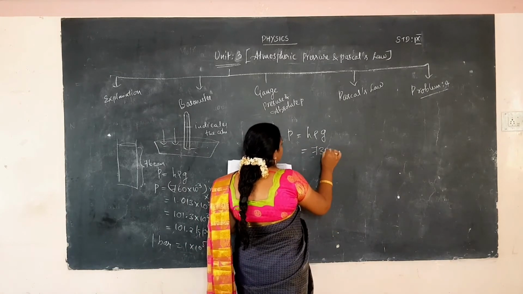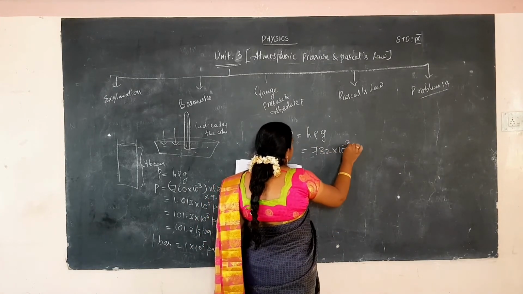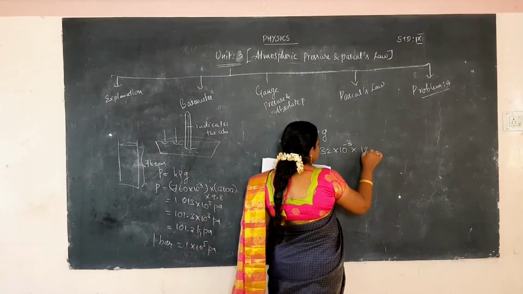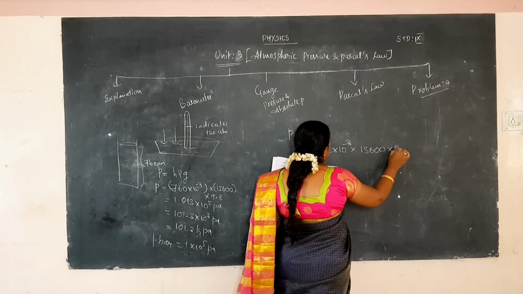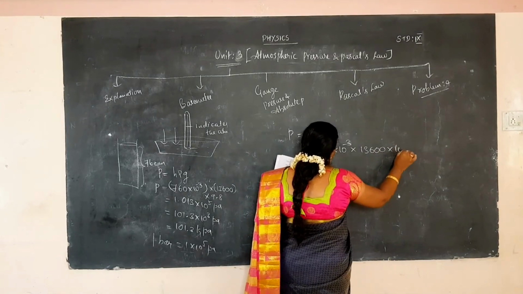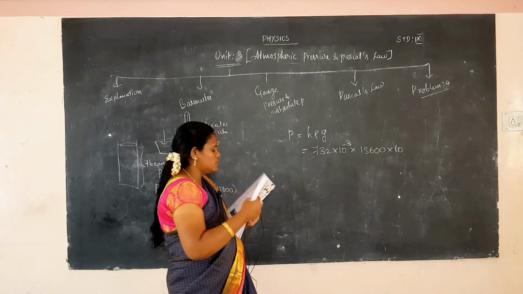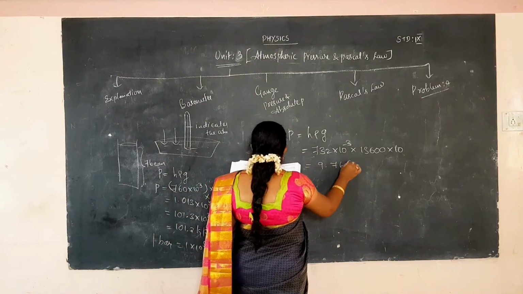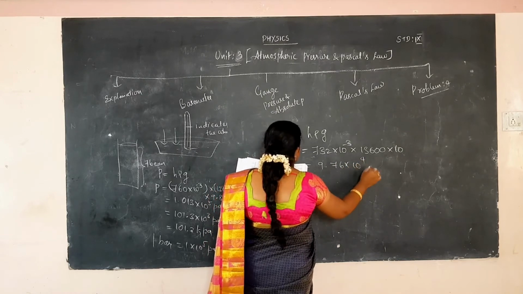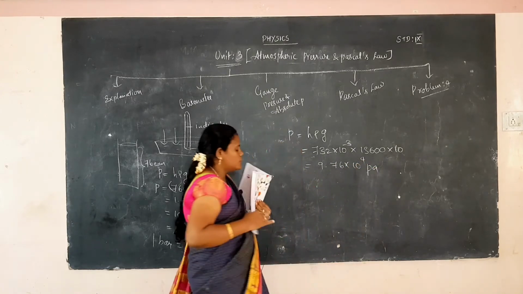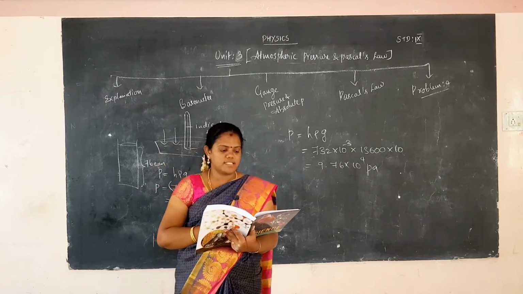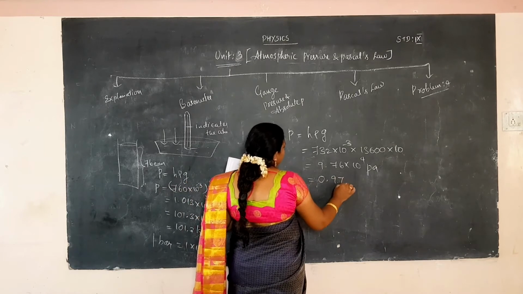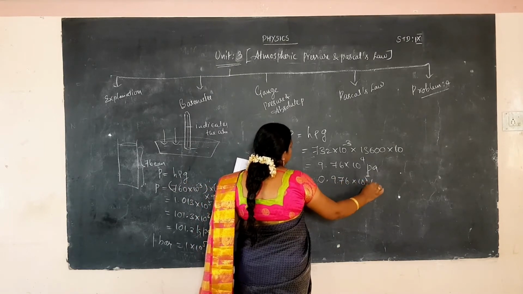So, 732 millimeter means 732 into 10 power minus 3 meter, and the density of mercury is 13,600. Gravity is 9.8 or 10. So, multiply all the values, and we get 9.76 into 10 power 4 Pascal. Otherwise you can mention it as 0.976 into 10 power 5 Pascals.